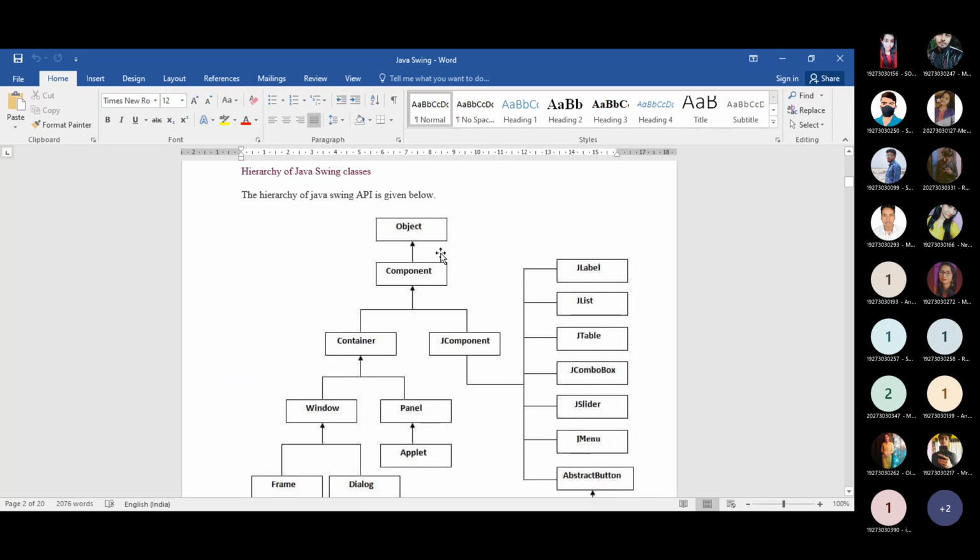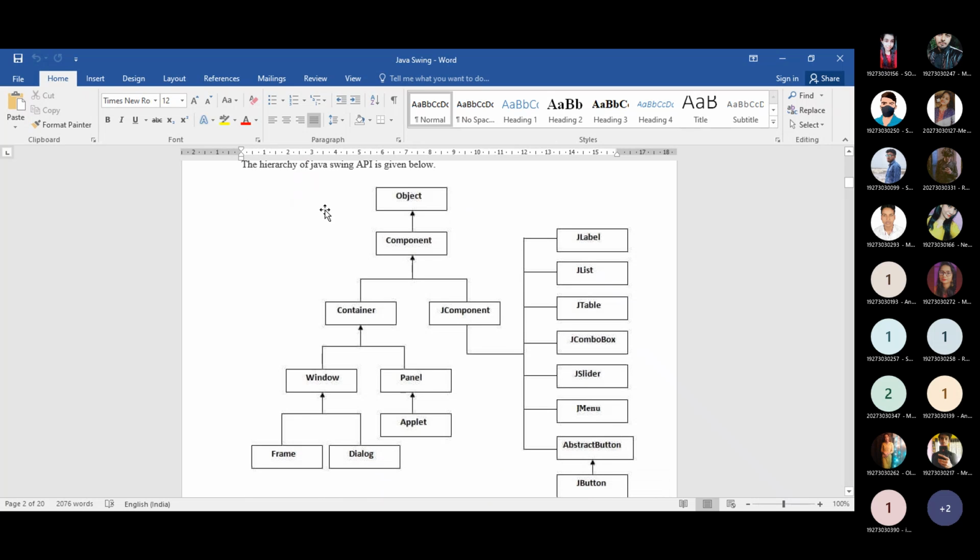Your answer must be the Object class. In Java, Object is the topmost superclass actually. Whenever you are going for the API, you need to remember this hierarchy. Look at this: Object is the superclass.